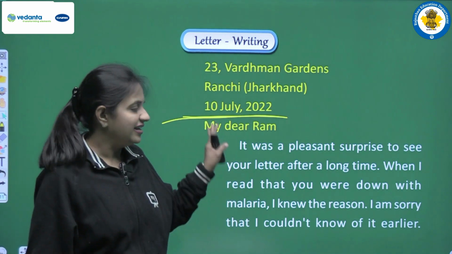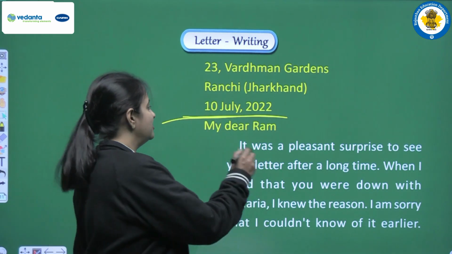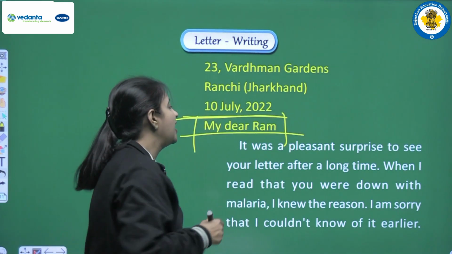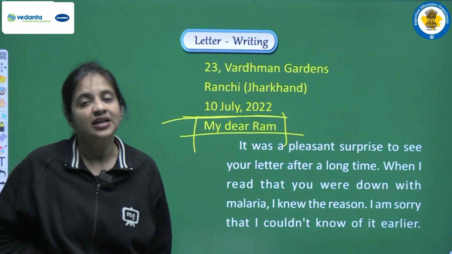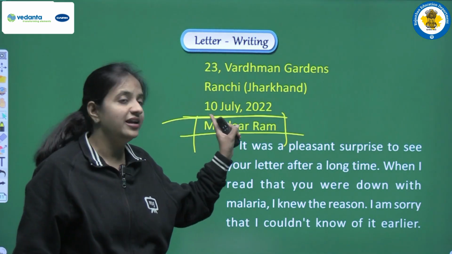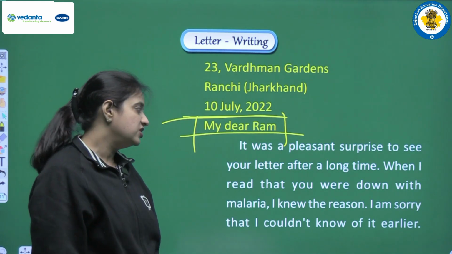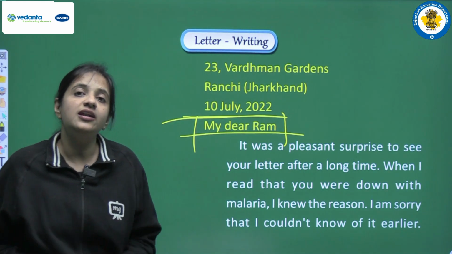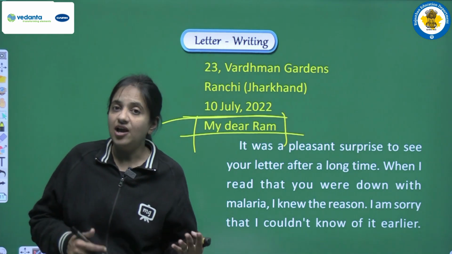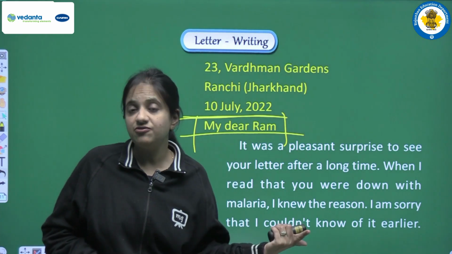Now we are starting the letter. First of all, we are addressing our friend: My dear Ram. He is our friend, so we can use my dear Ram. Next, it was a pleasant surprise to see your letter after a long time. In this letter, students, we have to write that he was suffering from illness.